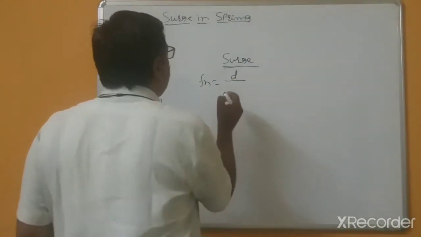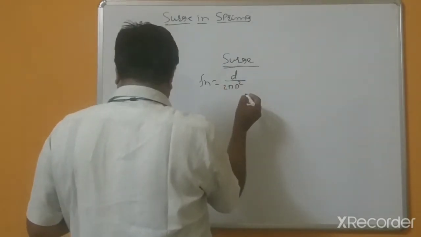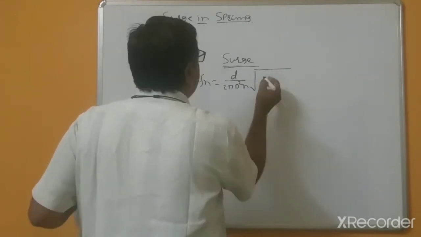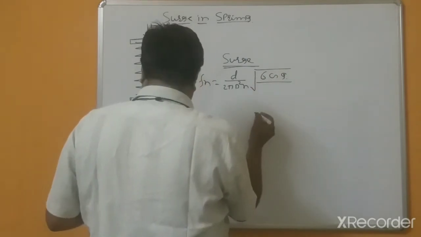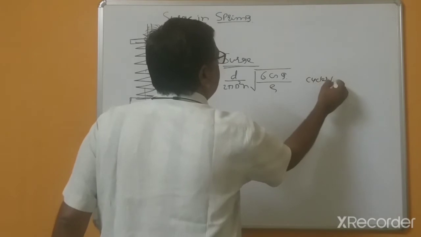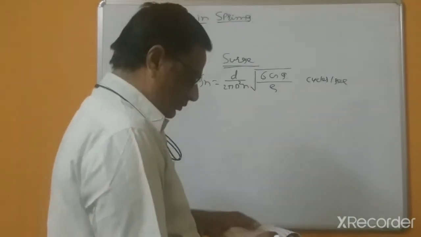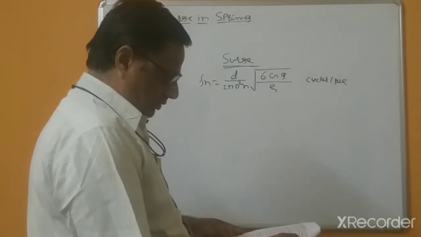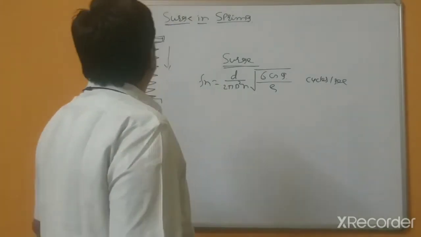So this frequency of the spring can be calculated by using n equals d upon 2 pi D squared N, multiplied by the square root of G g divided by rho, in cycles per second.